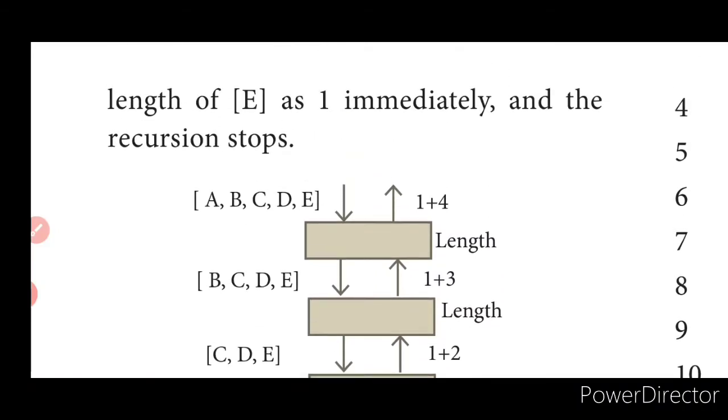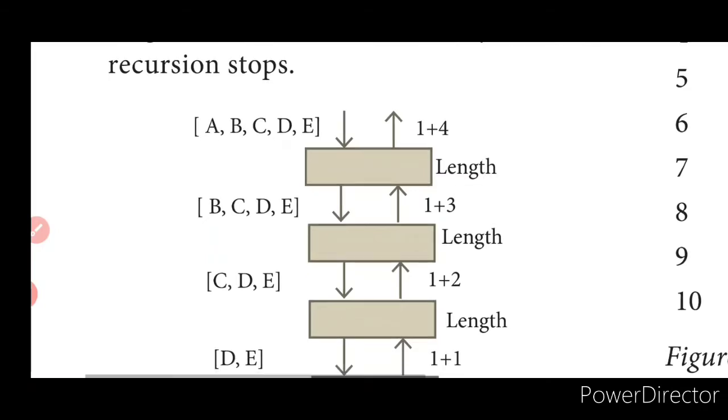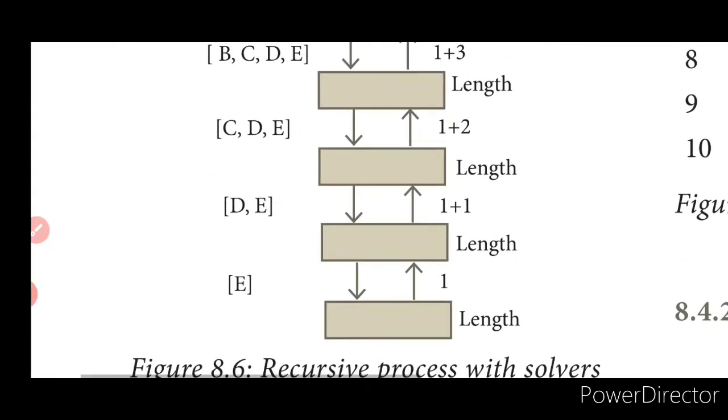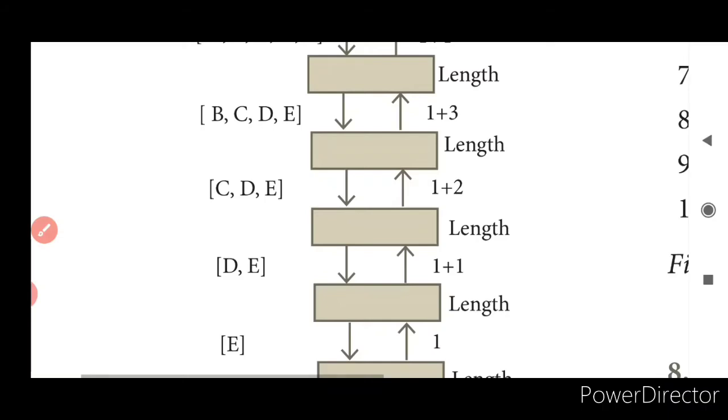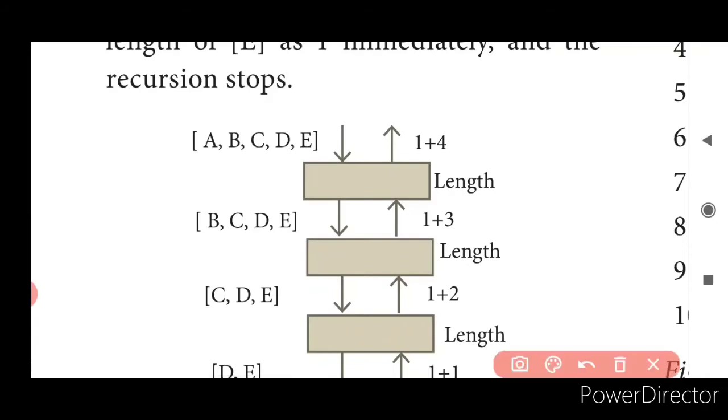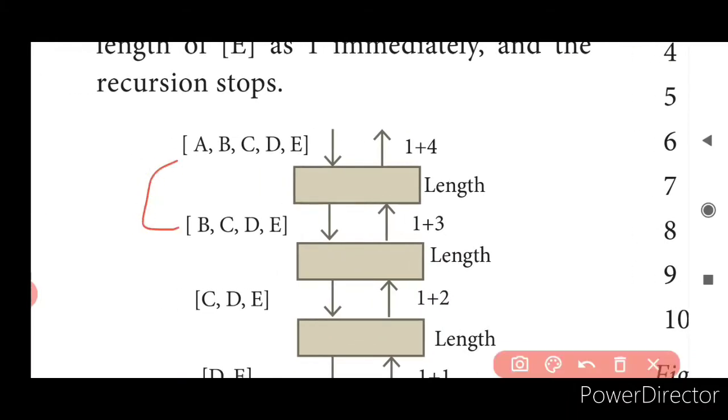First, it reaches what? What is the length? As it reaches E, he says it is 1. This person looking behind says there is 1 person behind, which is equal to 2. This person looking behind says 2 persons behind, which is equal to 3. And this person looking behind says 3 persons behind me, which is equal to 4. And this person looking behind says there are 4 persons behind, which is equal to 5. The question is actually being passed from this place to this. So what happens? The rest gets reduced.